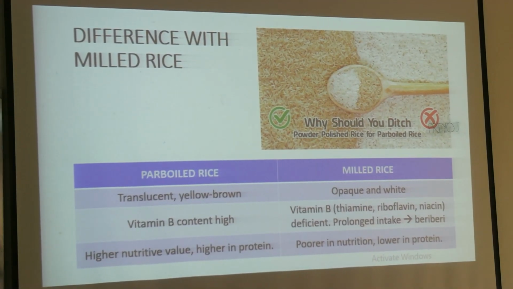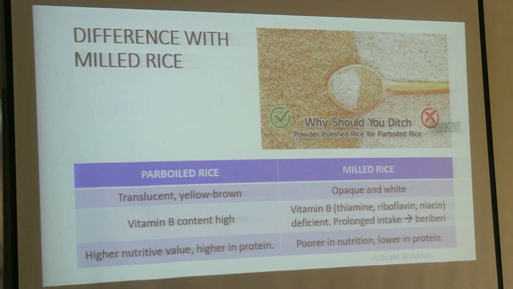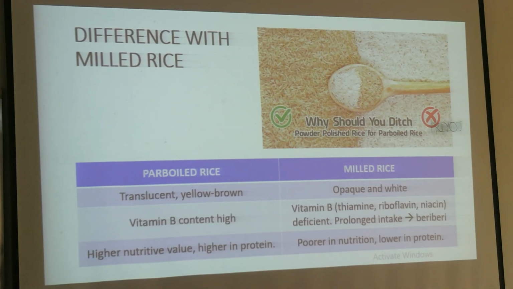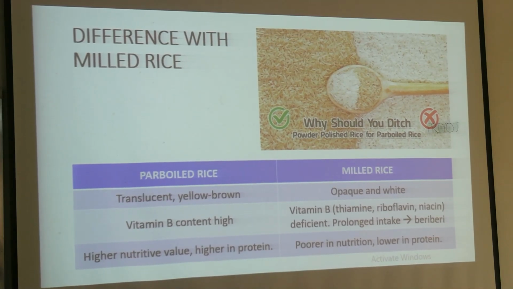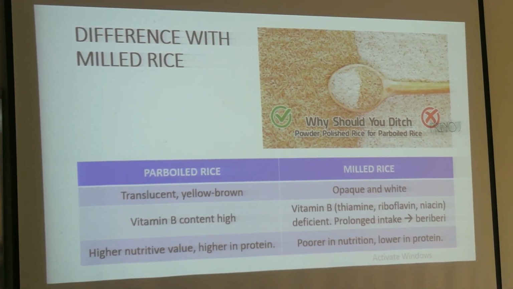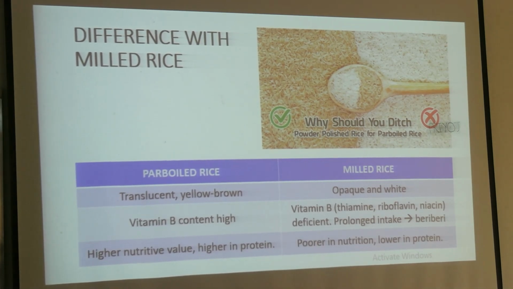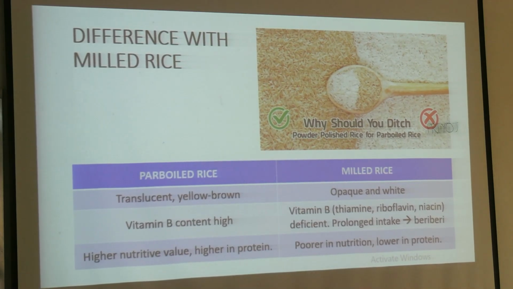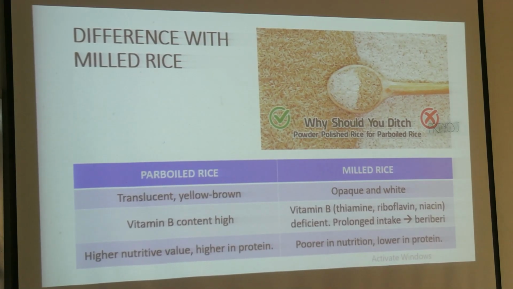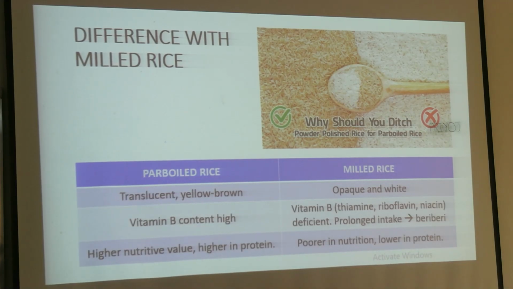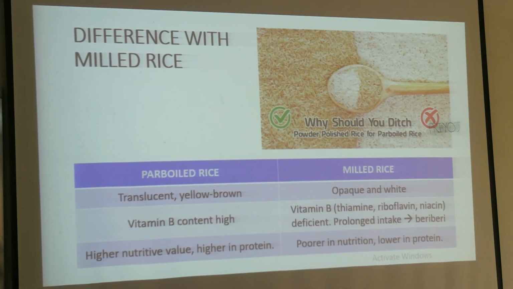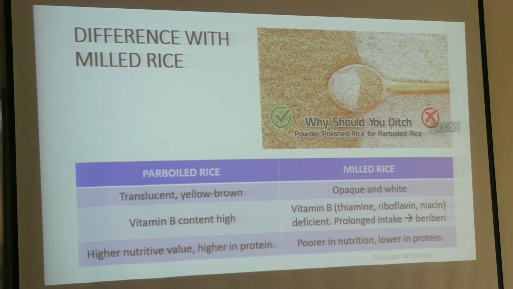If it is asked in the exam, what is the difference between parboiled and polished? Only the first 2 points you have to tell. The third point is one vague point. If the vitamin content is high, then it is obviously nutritious. So no point in writing the third point. Only these first 2 points are important. That is, first the description: parboiled is translucent yellow brown and milled is opaque and white. Now milled rice is also very scarce to find, but যখন আমার ছোট ছিল তখন milled rice হচ্ছে বেশি পাওয়া